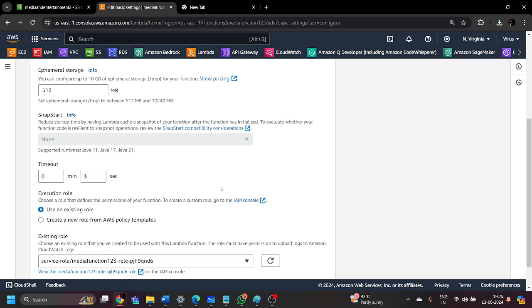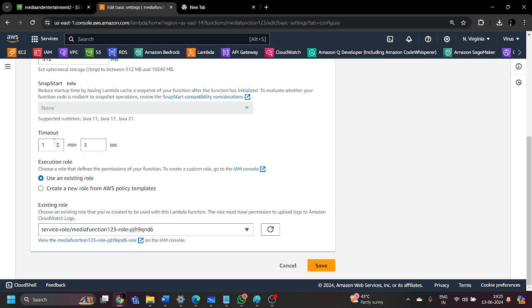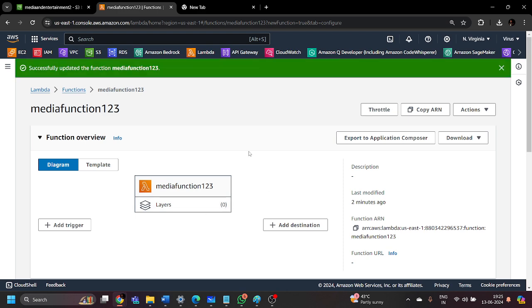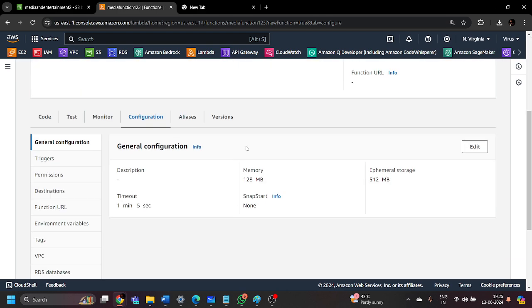The project which we are creating gets an image as output from Bedrock, so this entire process will take a little bit of time to process. That's why we need to increase this timeout. Let me just put it at 1 minute, or 3 seconds or 5 seconds as per your convenience. You can do this as per configuration. Let's click on the save button. So the task is completed. We have increased the timeout limit for the Lambda function.